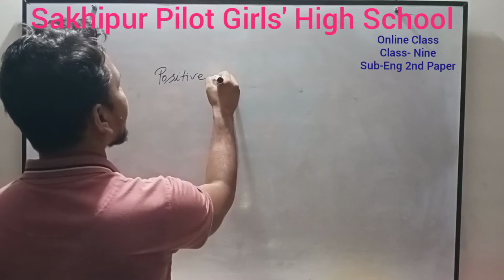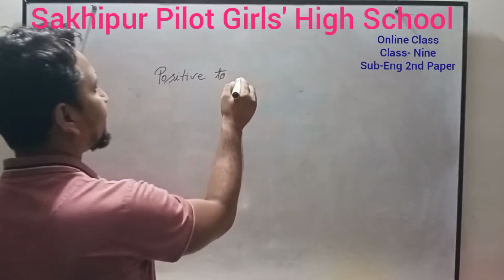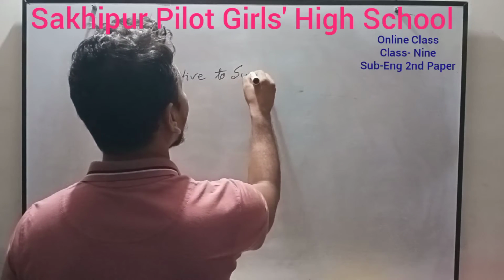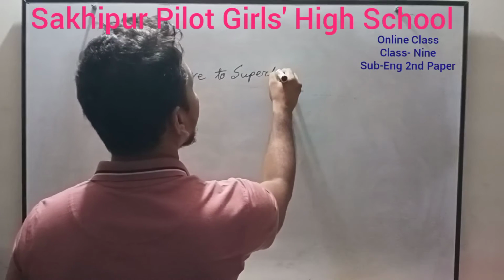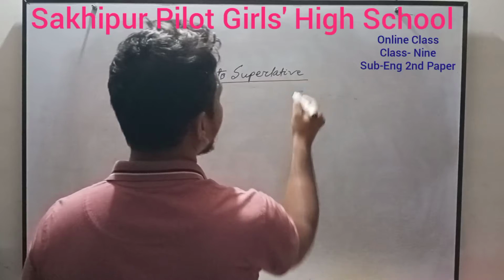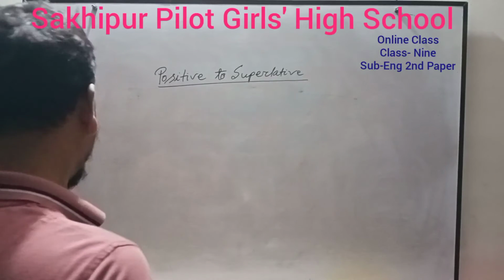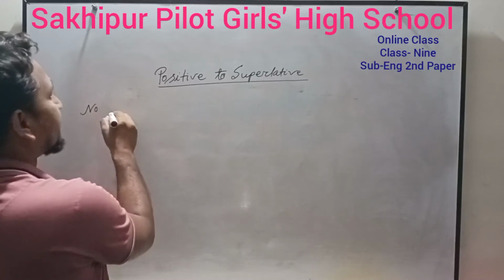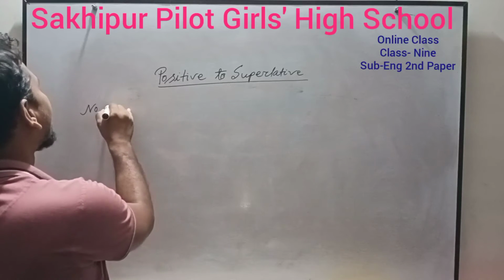Can you remember what the features of positive degree and superlative degree are? Okay, listen to me carefully. "No other" is a feature of the positive degree.